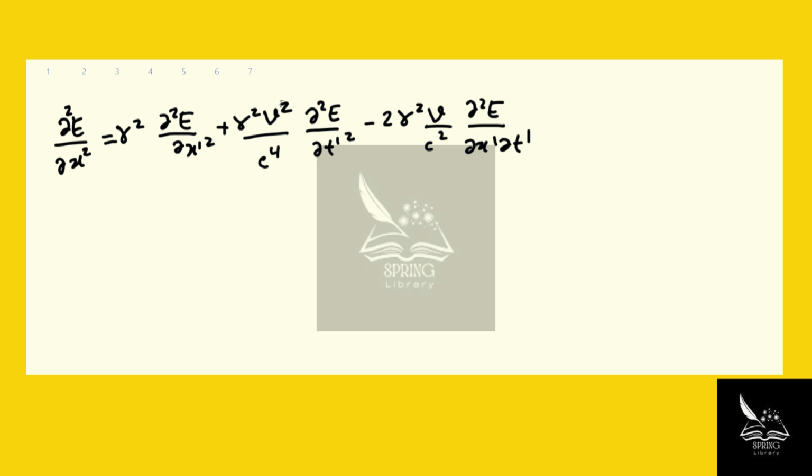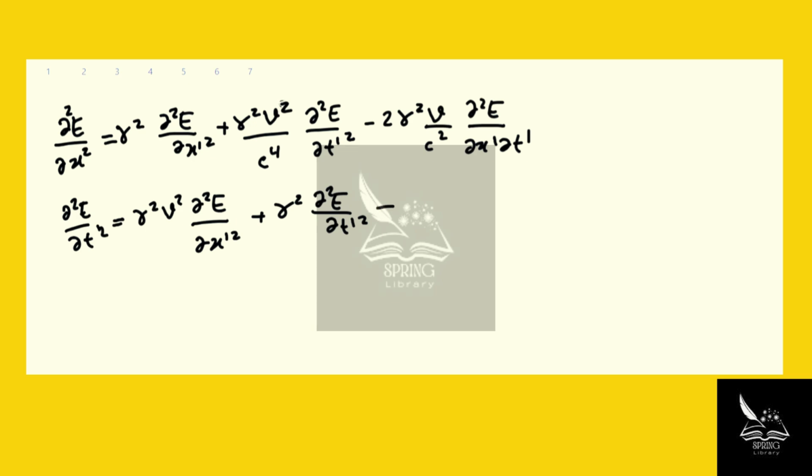Now let's look at the time derivative, d squared E over dt squared, right? It's going to be gamma squared v squared d squared E over dx prime squared plus gamma squared d squared E over dt prime squared minus 2 gamma squared v d squared E over dx prime dt prime.